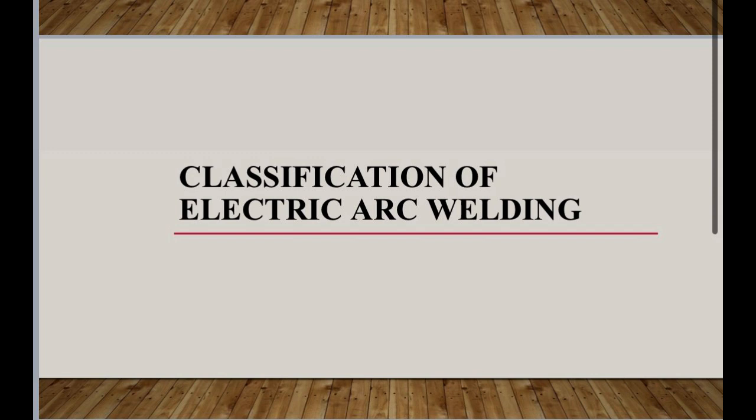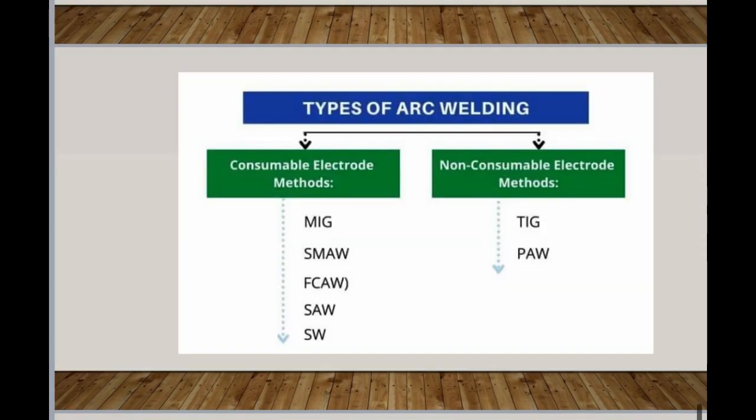Classification of electric arc welding. The different types of arc welding are classified based on the type of electrode used and the type of arc protection. Here are some of the most common types of arc welding. Shielded metal arc welding, SMAW or stick welding, commonly used for welding carbon steel, stainless steel, cast iron, and nickel alloys.